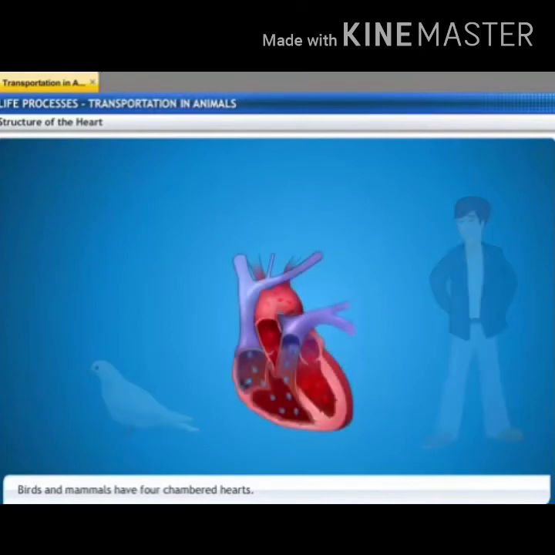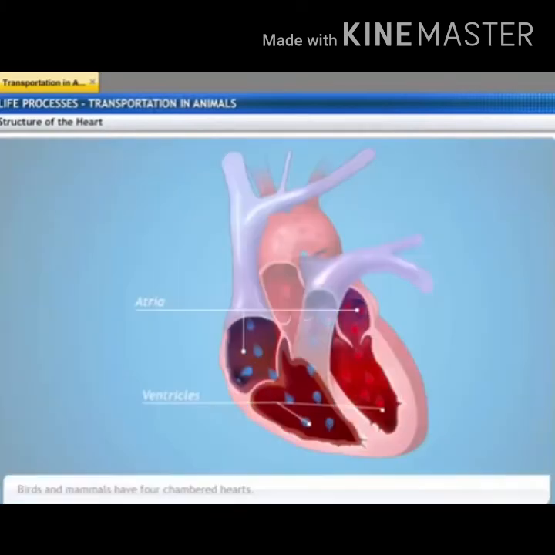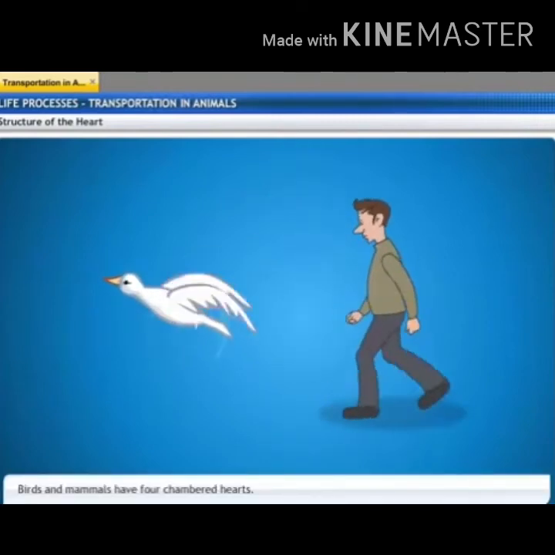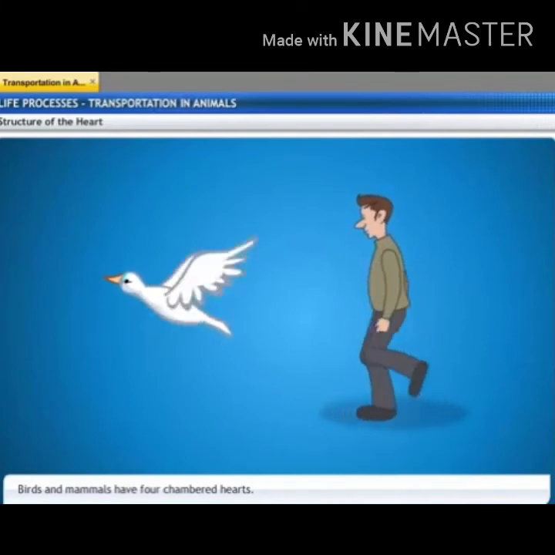In birds and mammals, the major part of the energy is used for maintaining the body temperature. So, the valves here will prevent the mixing up of blood. Here you can see the atria and the ventricles. There is a valve between them, and between the right chamber and the left chamber also there is a wall. This will prevent the mixing up of oxygenated and deoxygenated blood.